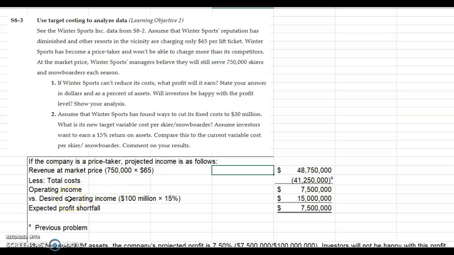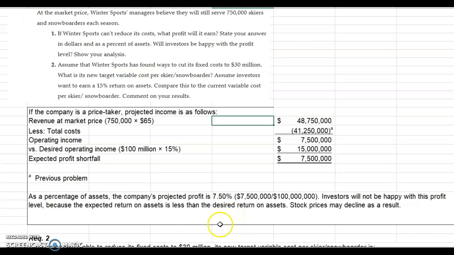Now, the desired operating income was 15% on $100 million in assets, or $15 million. So we've got a shortfall of $7,500,000. As a percentage of assets, the profit is $7,500,000 divided by $100 million in assets, which gives us 7.5%.